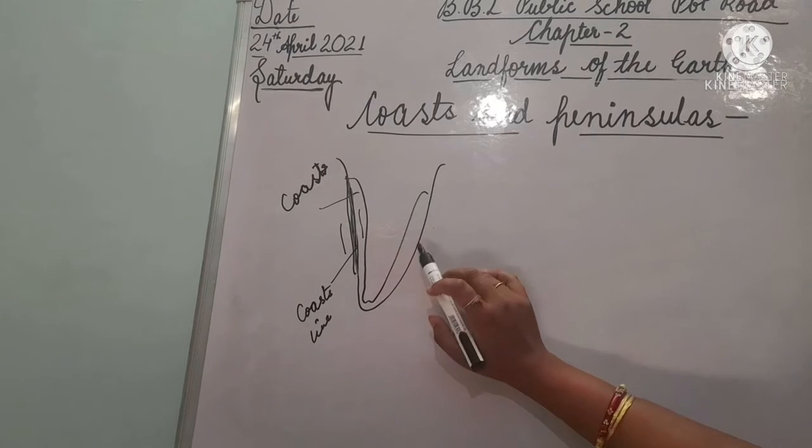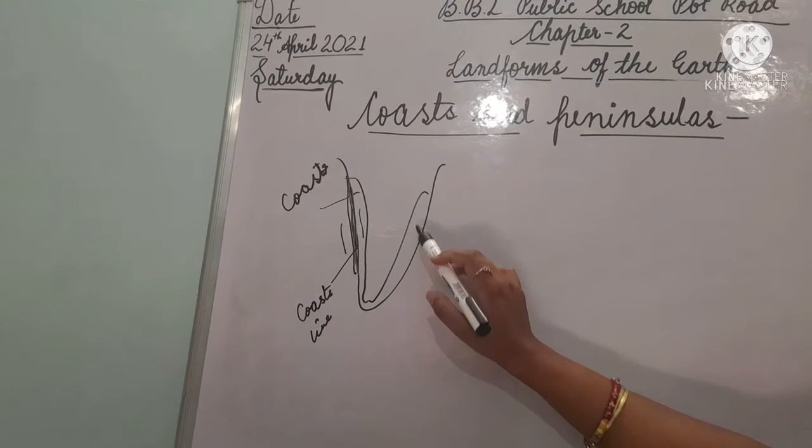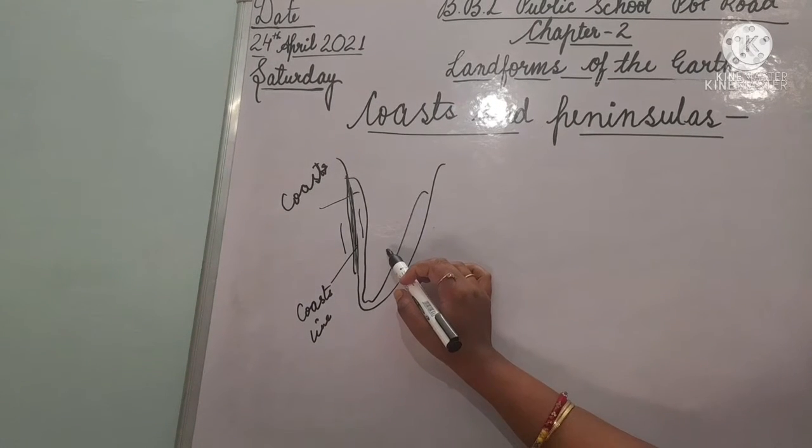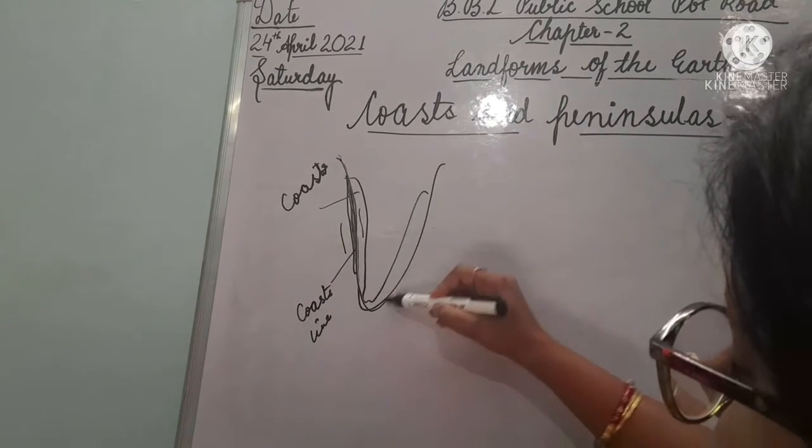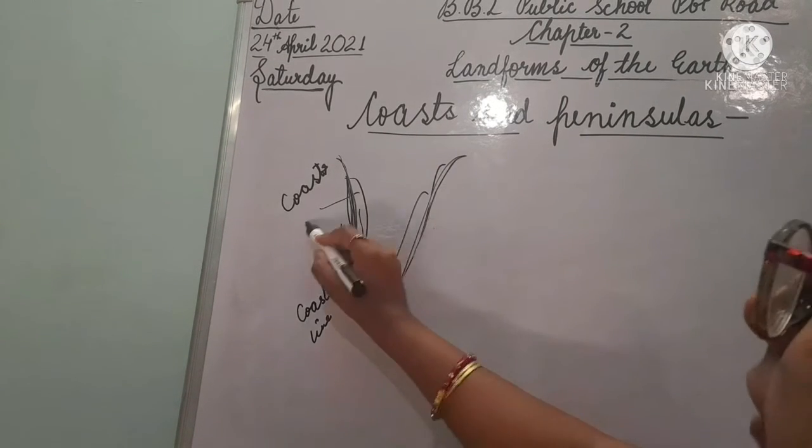And a peninsula is when a landmass is surrounded by water on three sides.